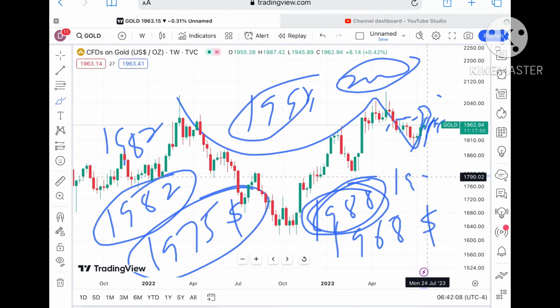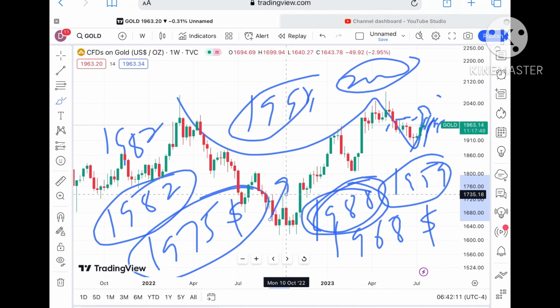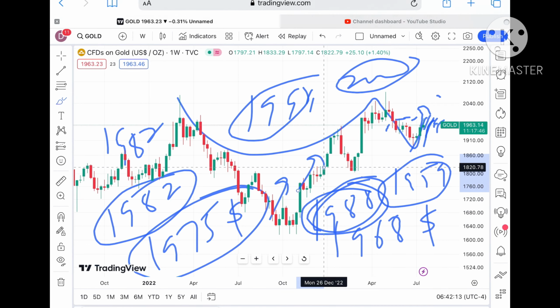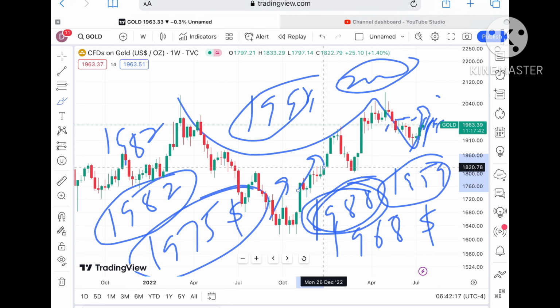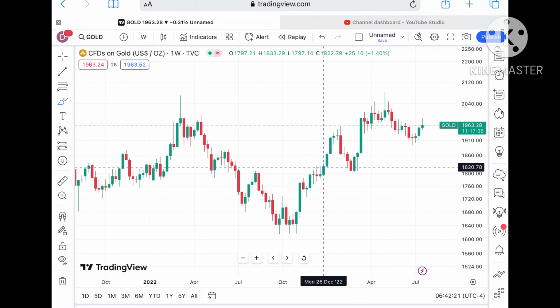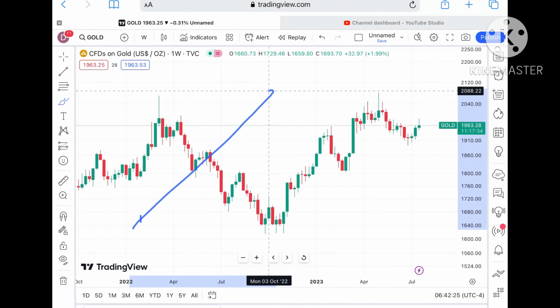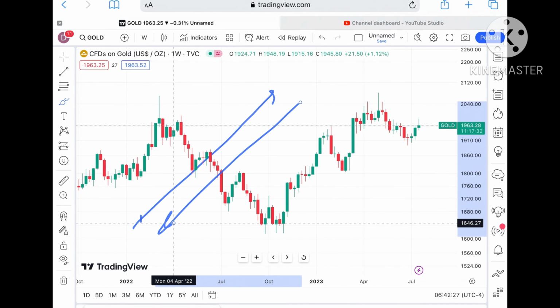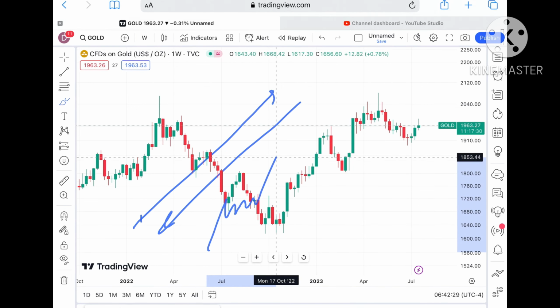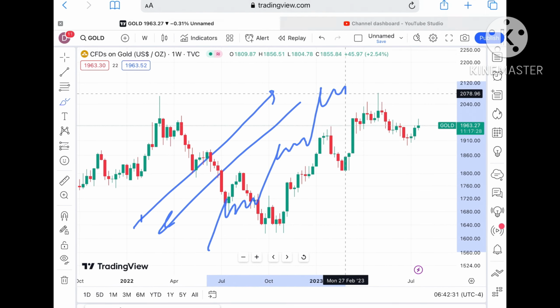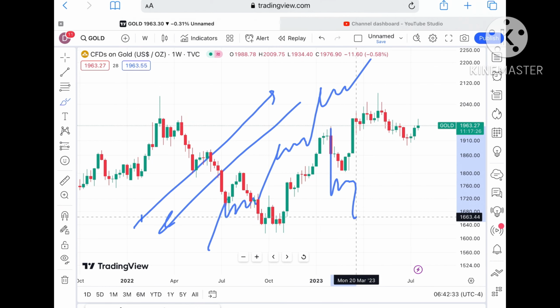If it keeps sustaining a level of 1959, chances of going further upside we can see. Now it is trading at a level of $1963.139, and it can go further upside. But suppose the price doesn't sustain, because the market is always uncertain, you cannot say that the market will go for a sharp rise or sharp fall. How it moves, it holds for some time, and that is how it goes upside. In the same way it comes down.